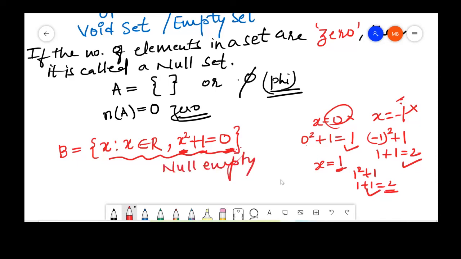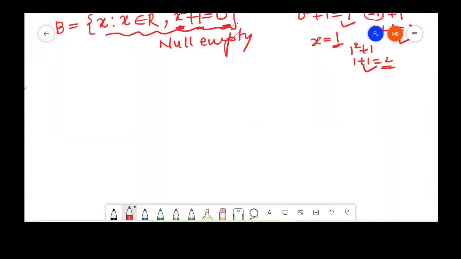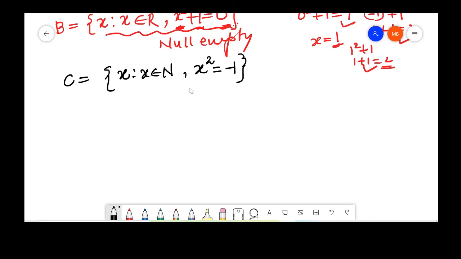Let me give you one more example. Say set C, where x is such that x belongs to natural numbers. Natural numbers are 1, 2, 3, 4, and so on. And x square is equal to minus 1. What are the elements which can represent this?